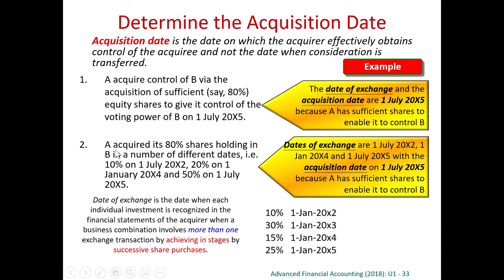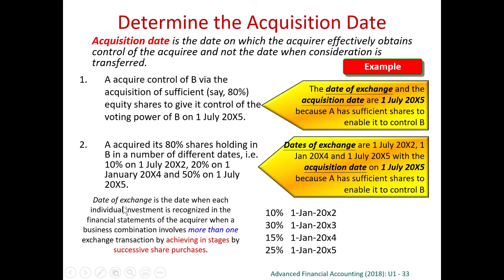Second example, A acquired its 80% holding in B on a number of different dates, that is 10% in 2002, 20% in 2004, and 50% in 2005. When you first have 10%, no control yet. Thereafter, 20%, altogether you have got 30%, still no control. Not until you got 50% more, that's when you have got 80% control. And therefore, the date of acquisition is 1st of July 2005. There's only one day of acquisition. On that day, you calculate everything.